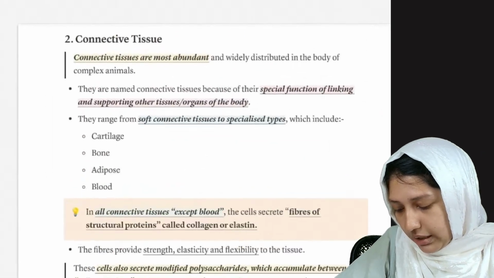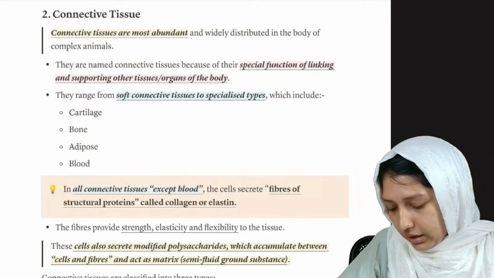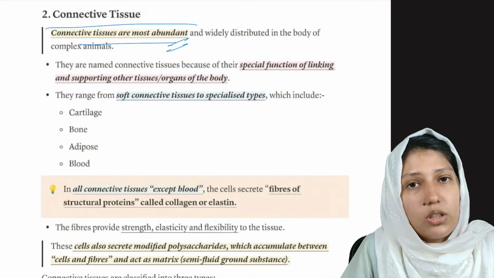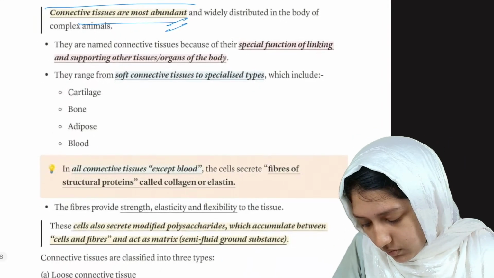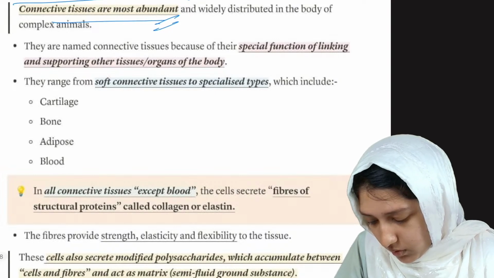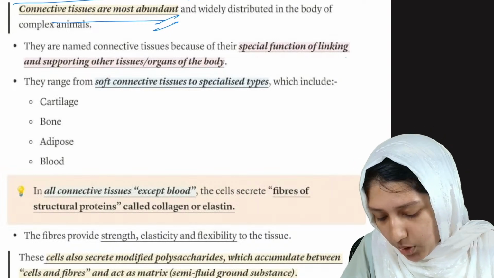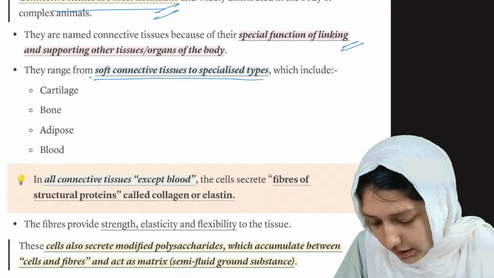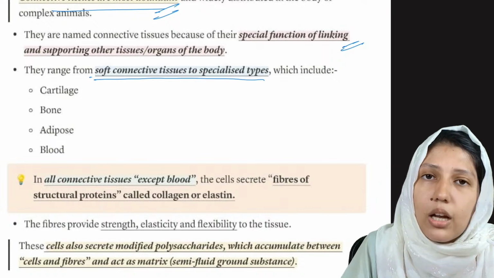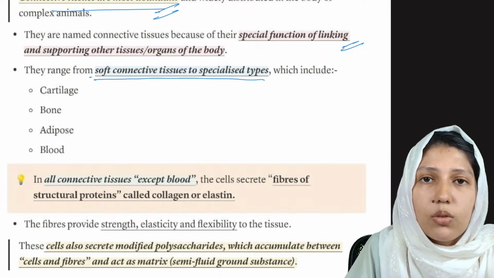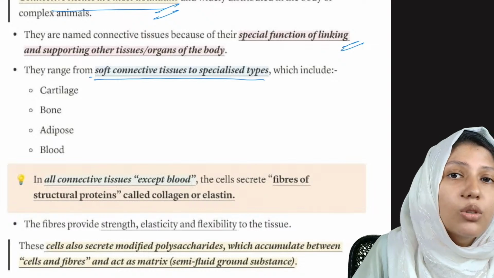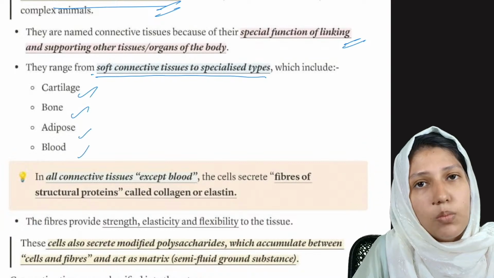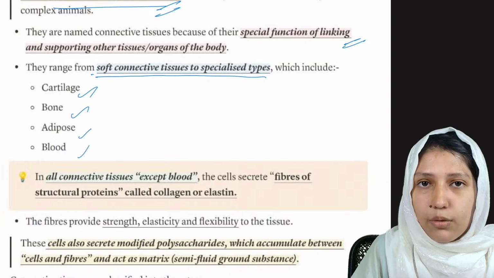Now going to the second type of tissue, which is connective tissue. Connective tissues are the most abundant structures. Clear? And why are they named connective tissue? They are named so because they have the special function of linking between each other, and they range from soft connective tissues to specialized. In connective tissue itself, there are different types, ranging from soft to specialized. Just see what they are: cartilage, bone, adipose, blood. All these belong to connective tissues, right?